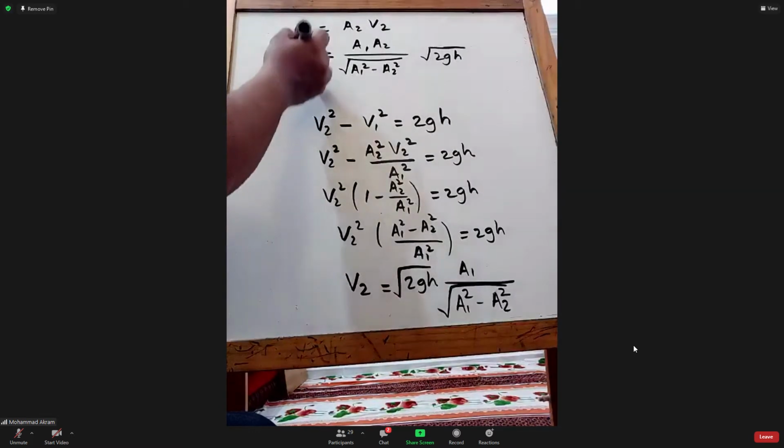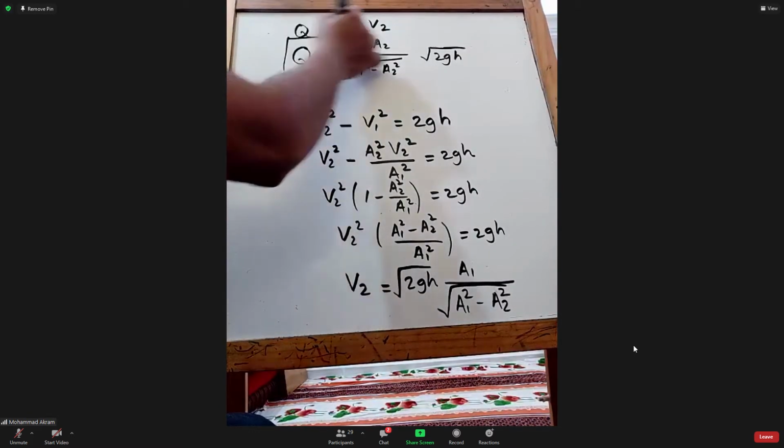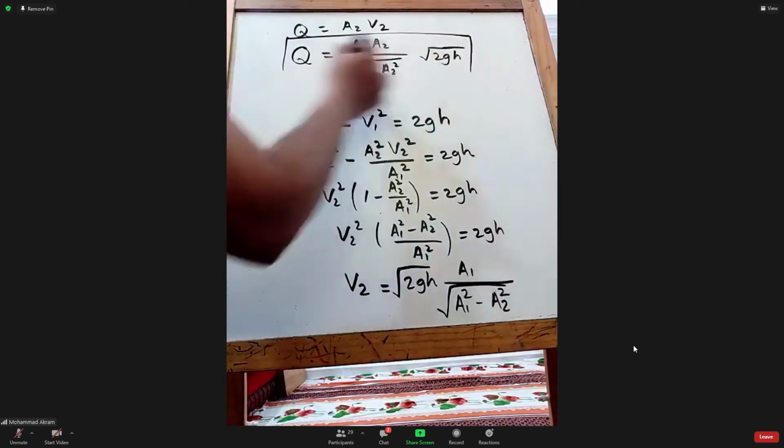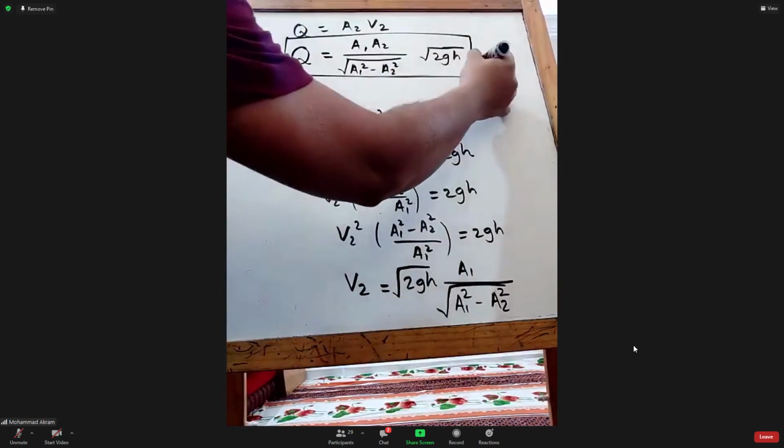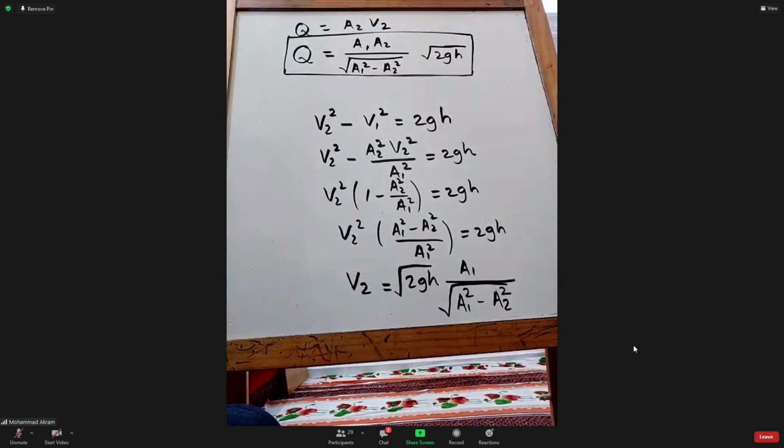Okay, so this is the discharge equation. This is the theoretical or ideal volume flow rate. A1 A2 divided by the root term.